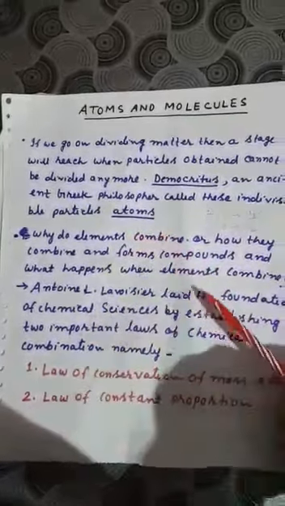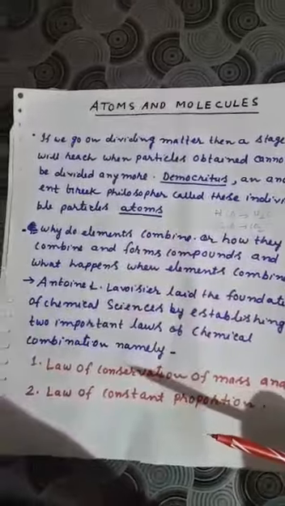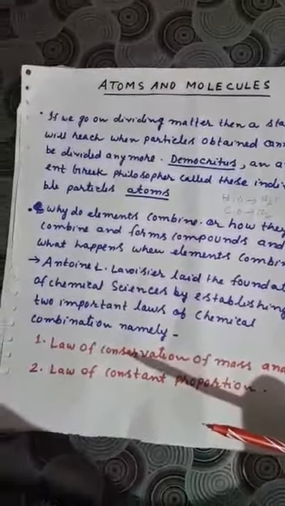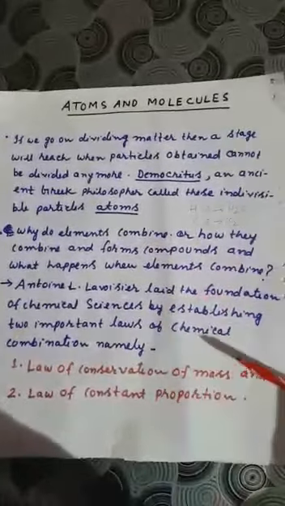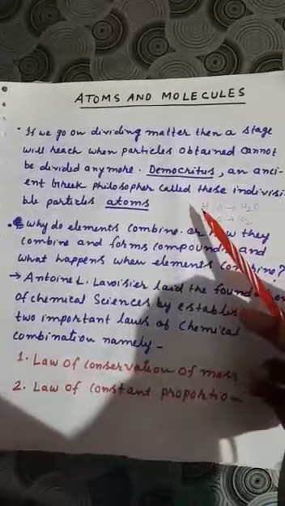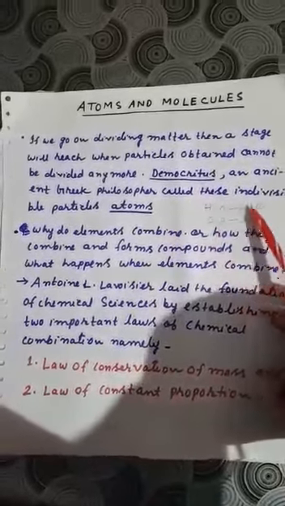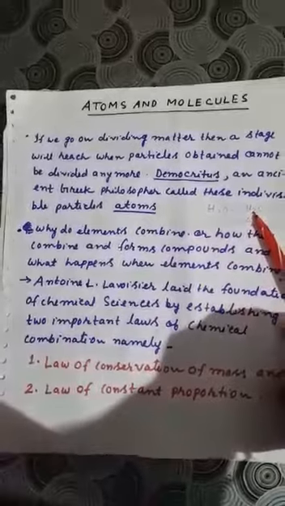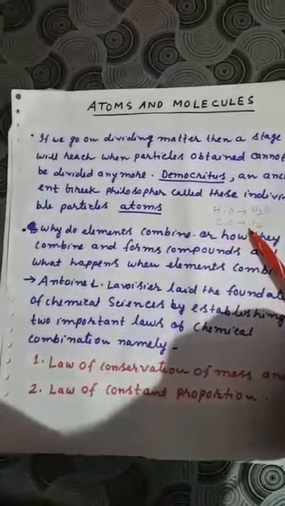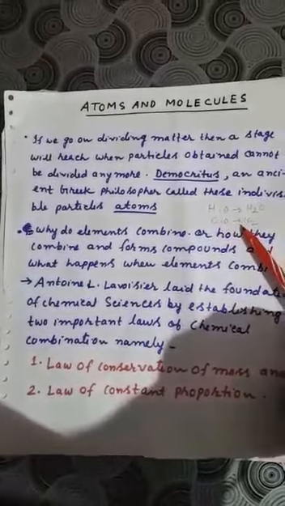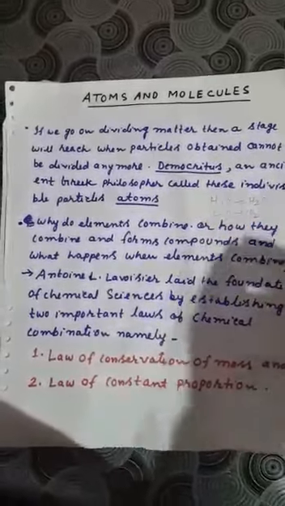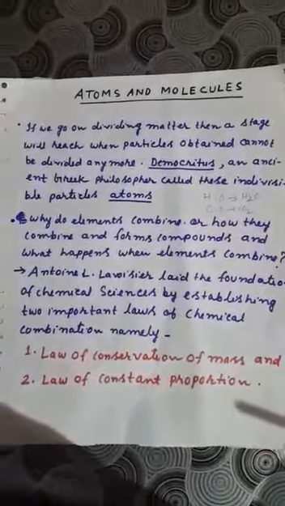Now why do these atoms of elements combine, or how do they combine to form compounds, and what happens when these elements combine? Certain atoms of elements like hydrogen and oxygen, if they combine, give us water, that we know, right? Carbon and oxygen give us carbon dioxide. Now scientists started thinking why they combine, how they combine, or what happens when these atoms of elements combine.